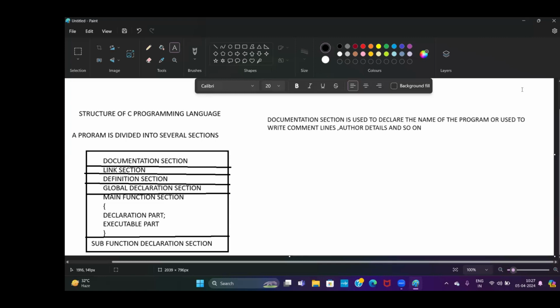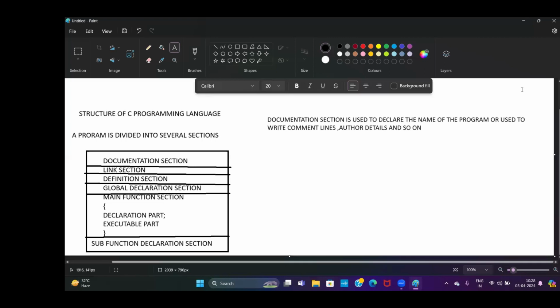Suppose I want to mention some other details, like this program was developed by some XYZ name. Suppose you want to mention the version of the particular program, everything you want to mention, you have to mention in documentation section. This section is not executed by the compiler. The compiler will ignore this section because it is just giving information only.